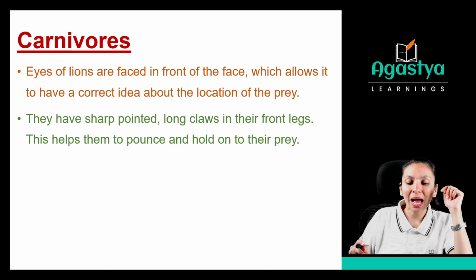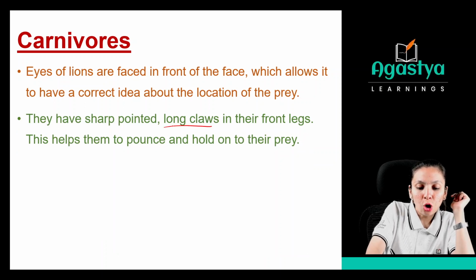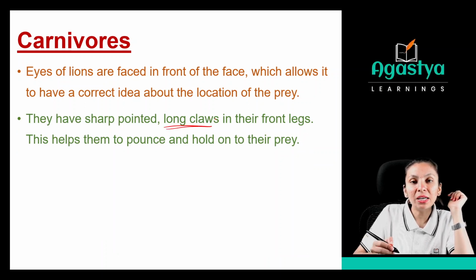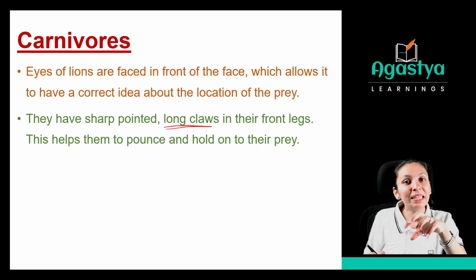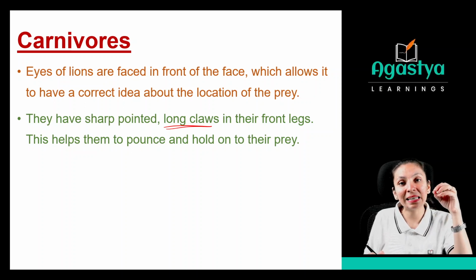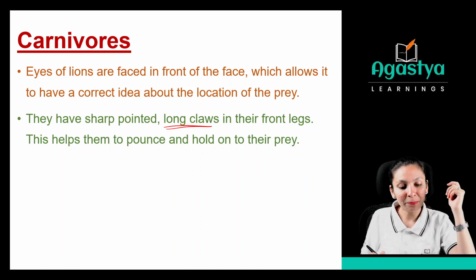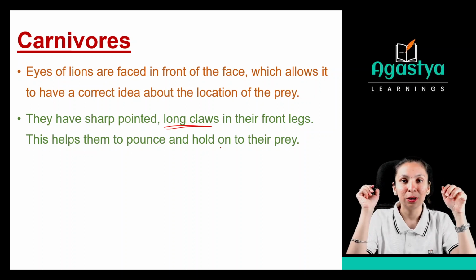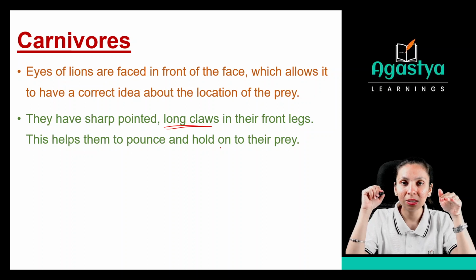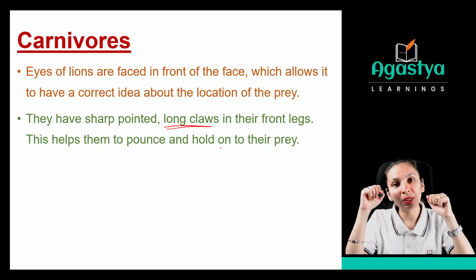Now they have sharp, pointed, long claws in their front legs. With the help of that, they can easily hunt and hold their prey. This helps them to pounce and hold on to their prey. So what is the use of these claws? They can easily hold on to their prey.